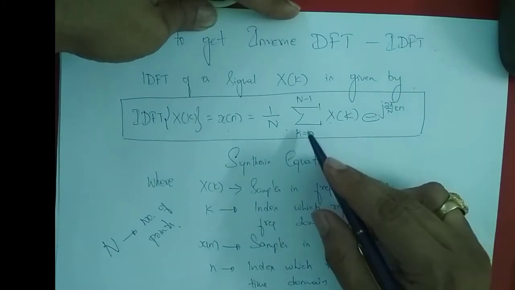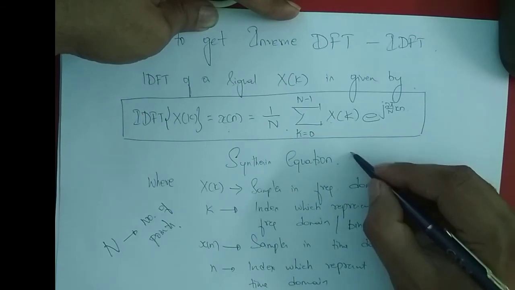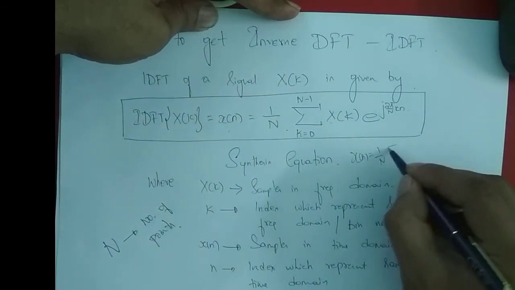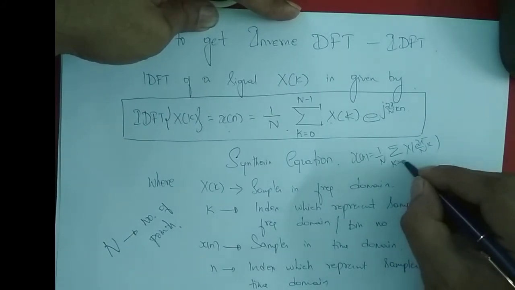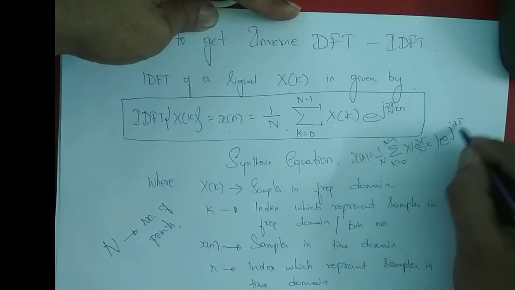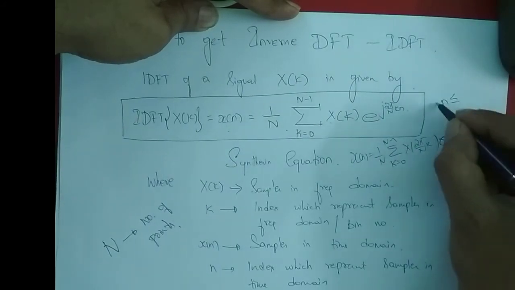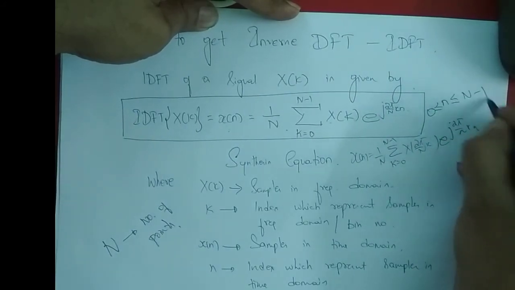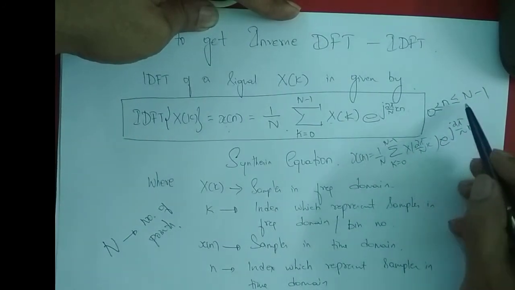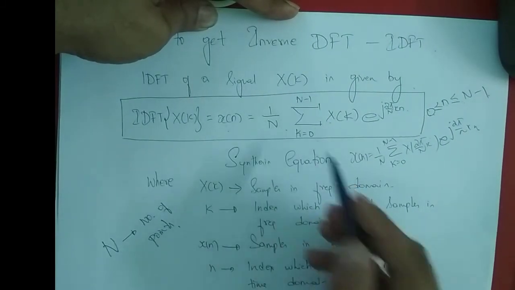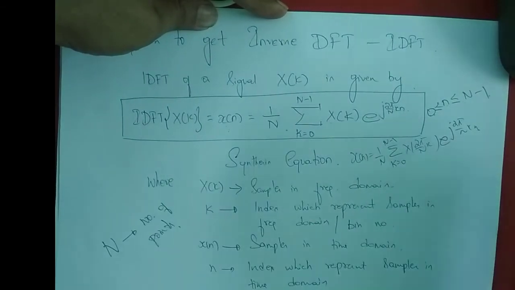Okay, again, from where did we get this equation? In frequency domain sampling, what was the equation we had? x of n is equal to 1 by N summation X of 2 pi by N into k, where k is varying from 0 to N minus 1, e power j 2 pi by N into kn, right? So I forgot to put the range of n. So here n is varying from where to where? 0 to N minus 1. Okay, in the DFT equation k is varying from 0 to N minus 1. Here n is varying from 0 to N minus 1. So both n and k are varying from 0 to N minus 1. So this is about the IDFT equation.